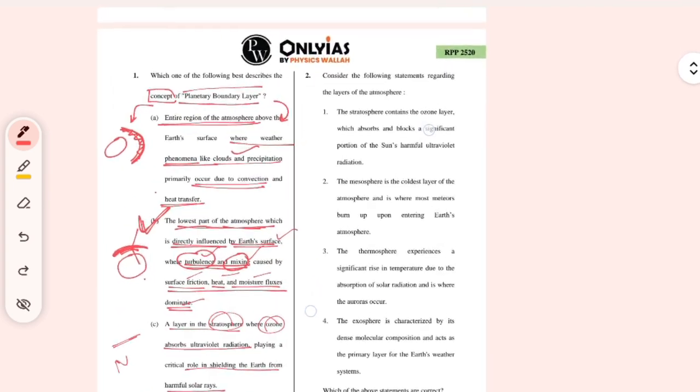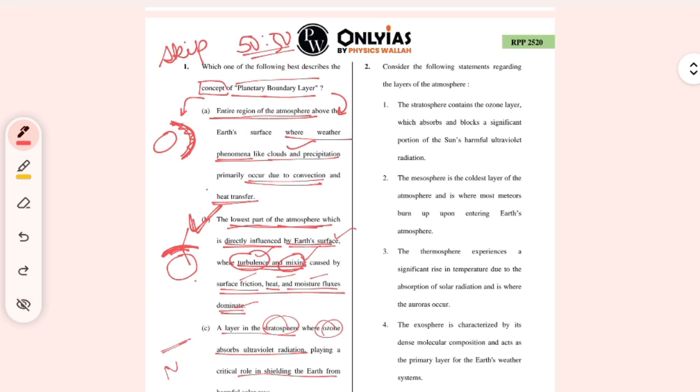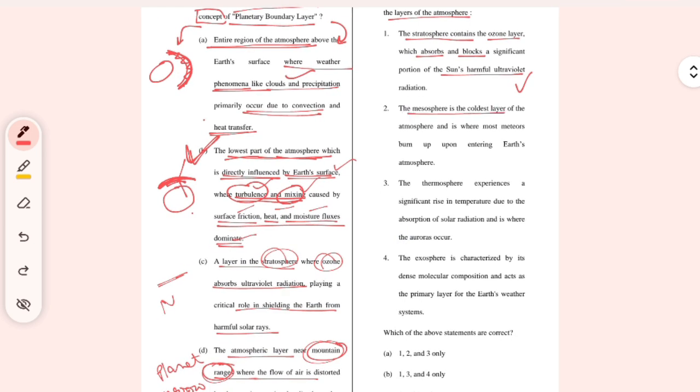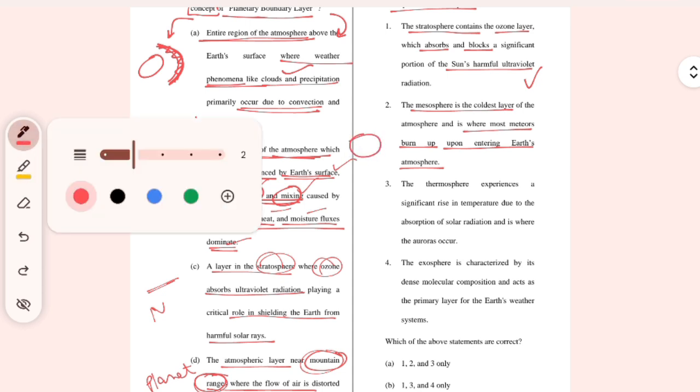So maybe it can be skippable, but if we are at 50-50, then we should always attempt that question. Moving to the next question, which says, regarding the layers of the atmosphere: the stratosphere contains the ozone layer, which absorbs and blocks a significant portion of the sun's harmful radiation, right? The mesosphere is the coldest layer of the atmosphere, and is where most meteors burn up upon entering the Earth's atmosphere. Okay.